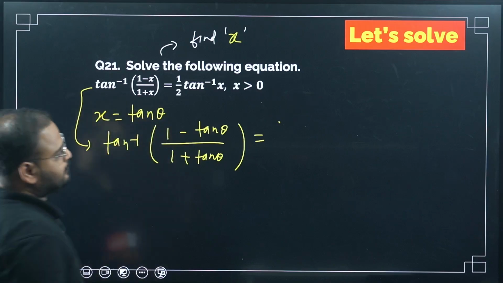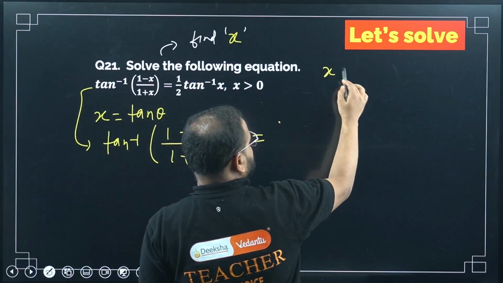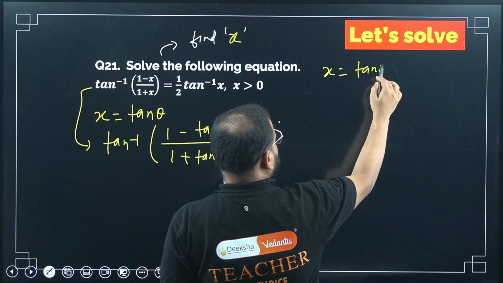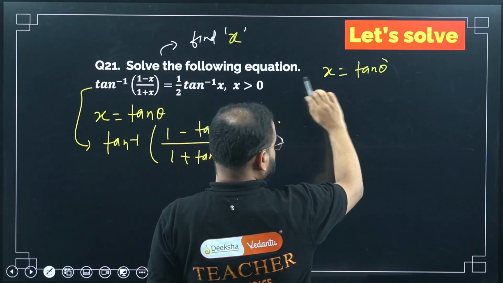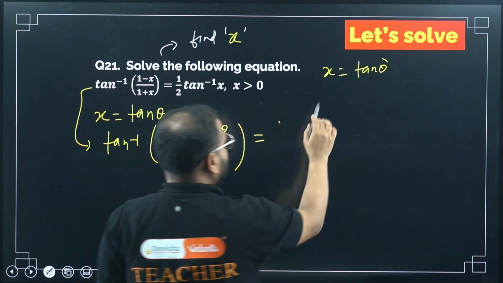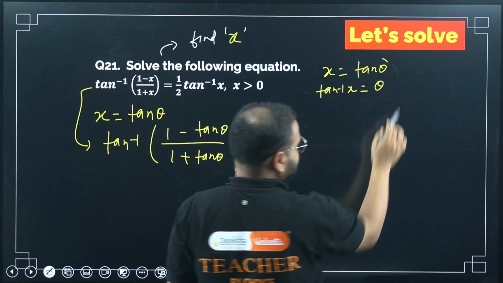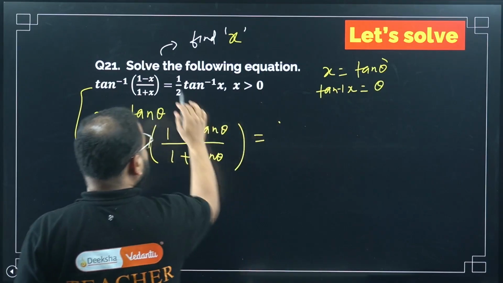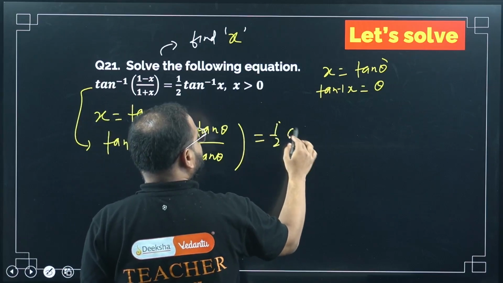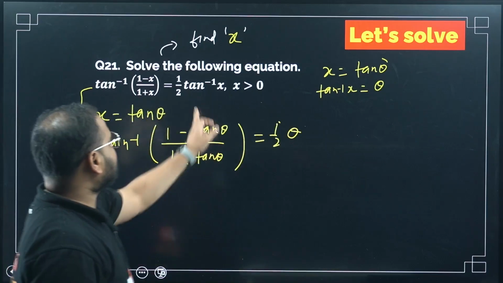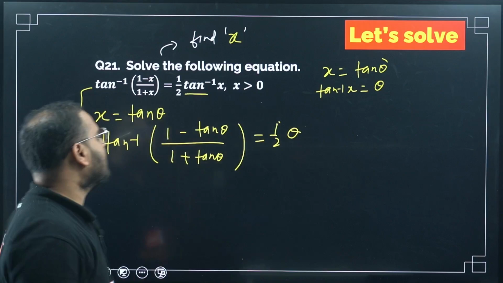Theta, right? If x is tan theta, operate tan inverse on both sides, then tan inverse of x will be simply theta. So I can write this as 1 by 2 theta.